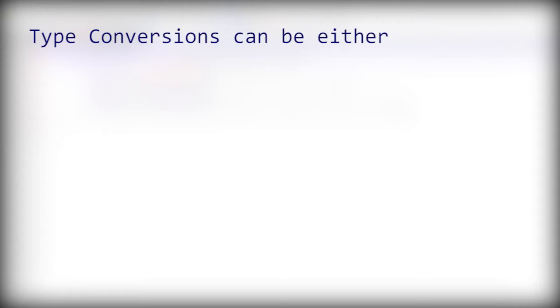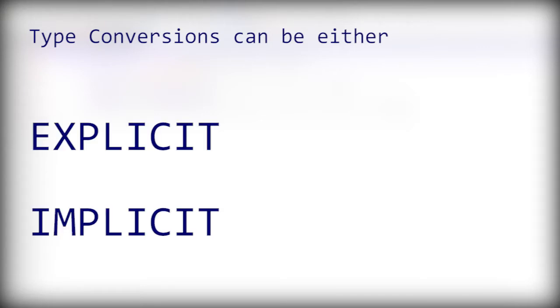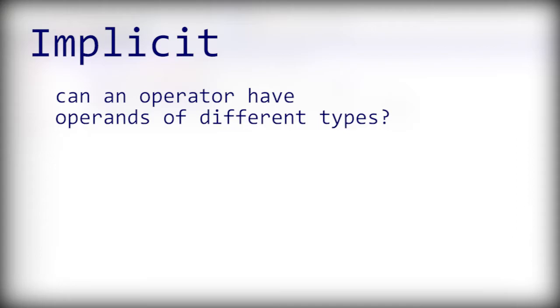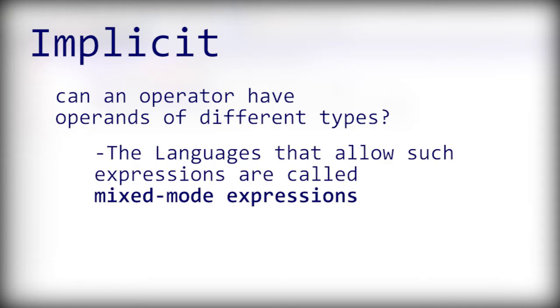Type conversions can be either explicit or implicit. One of the design decisions concerning arithmetic expressions is whether an operator can have operands of different types. The languages that allow such expressions, which are called mixed mode expressions, must define conventions for implicit operand type conversions because computers do not have binary operations that take operands of different types.